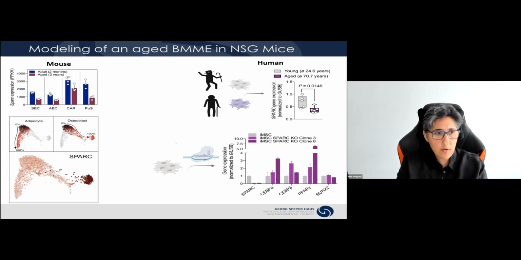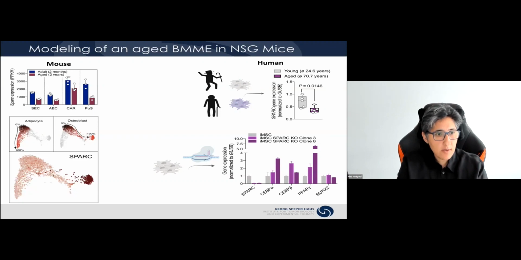Now we tested what happens if we knock out SPARC using CRISPR technology in a young MSC, in this case an immortalized mesenchymal line. We can see that these clones start adopting an adipogenic fate, really showing that simply by knocking out SPARC, one could instruct those MSCs to change their fate and adopt an adipogenic cell fate.